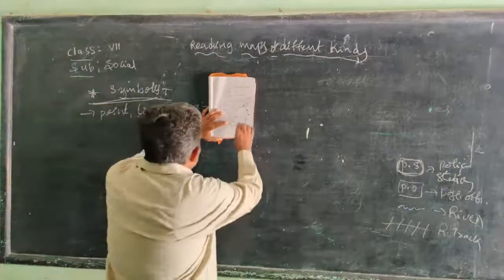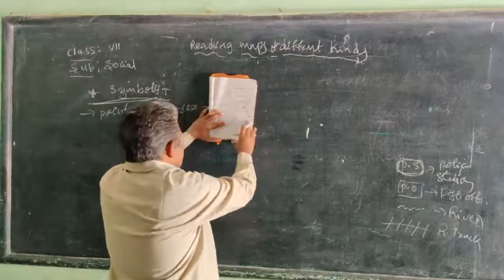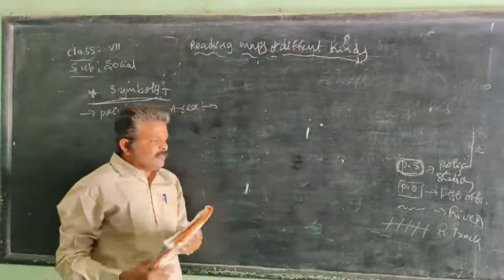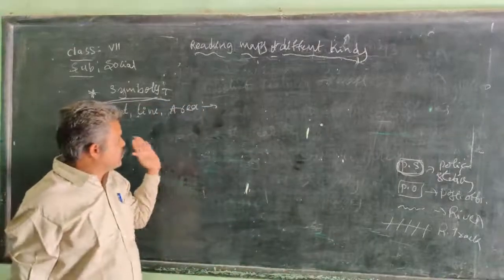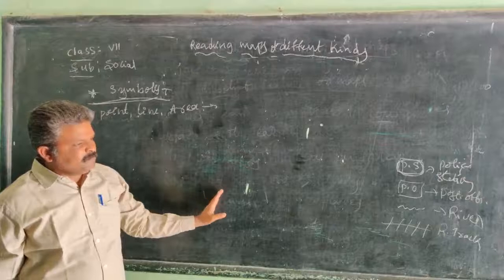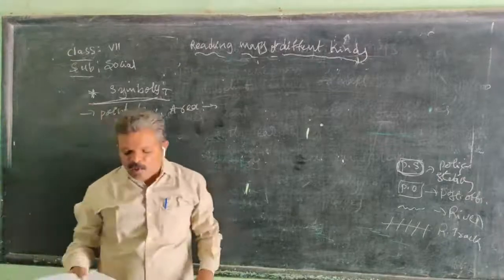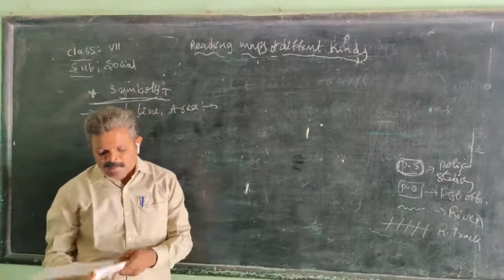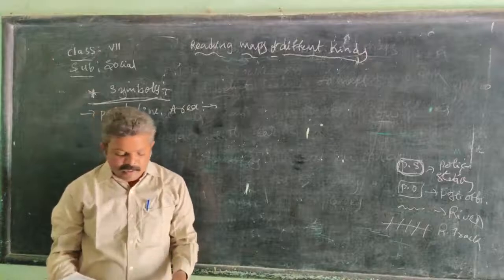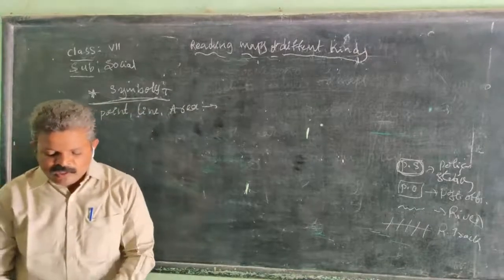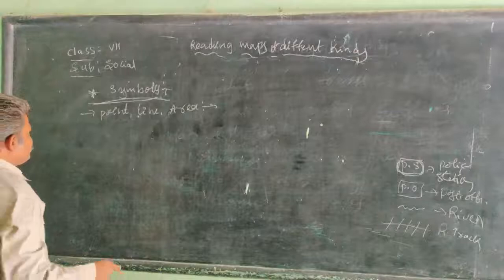These are some important ones. That's why we show a point to represent the capital of places.